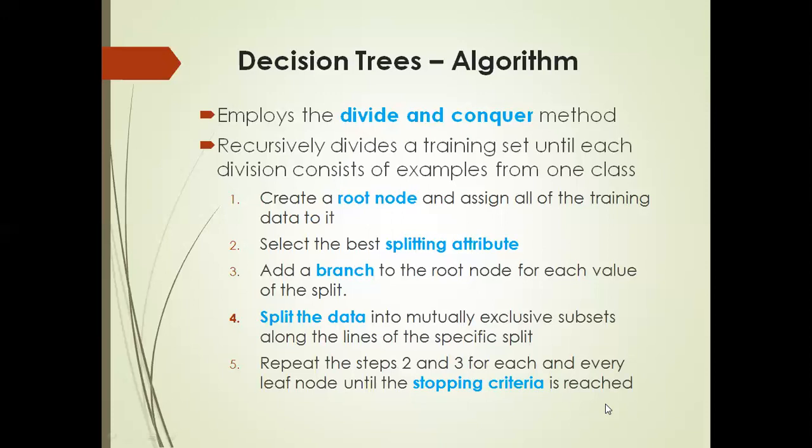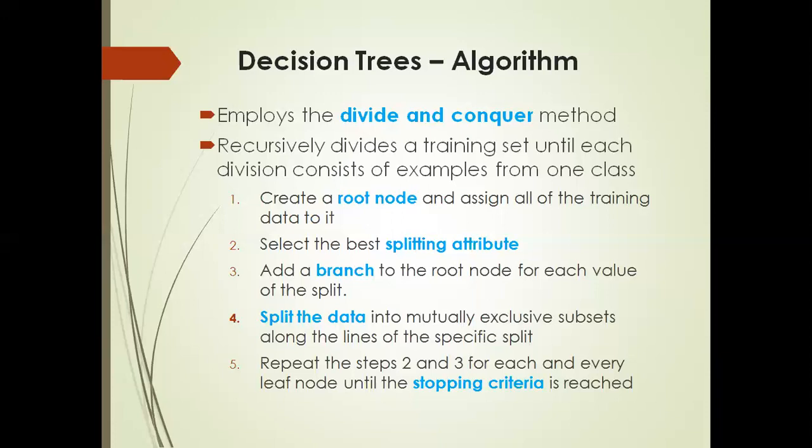The stopping criteria means when to stop building the tree. That is a question that will arise, right? There are two major ways to make this determination. One is that the tree building can be stopped when a certain depth of branches has been reached and the tree becomes unreachable after that. The tree can also be stopped when the error level at any node is within a predefined tolerable level.